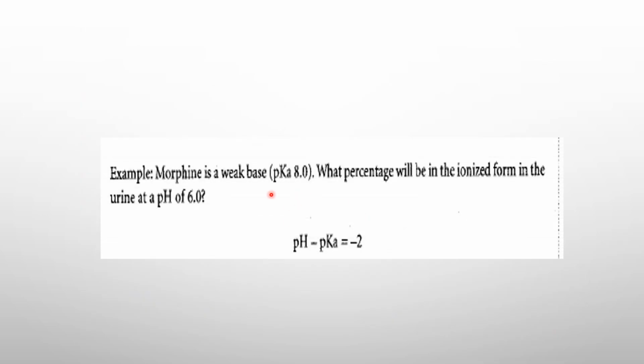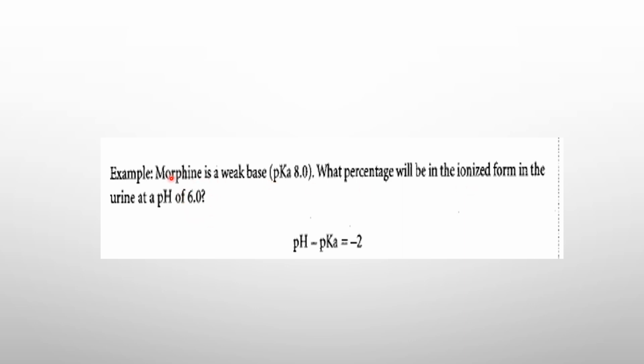So this is a question for you. Morphine is a weak base with a pKa of 8.0, and what percentage of the drug would be in the ionized form in the urine at a pH of 6? Two things you have to remember: it's a weak base, and the question is asking about the ionized form. That table was giving you the non-ionized, lipid soluble form, so you have to calculate the ionized form. Once you calculate the non-ionized form, you can easily calculate the ionized as well.